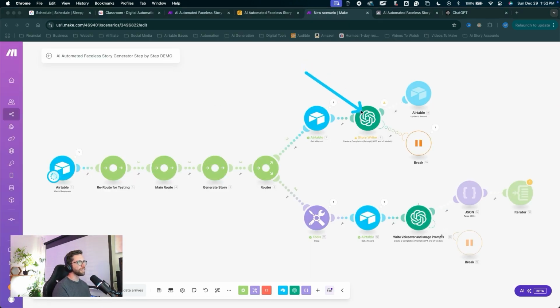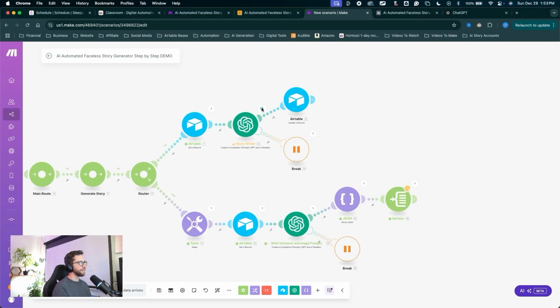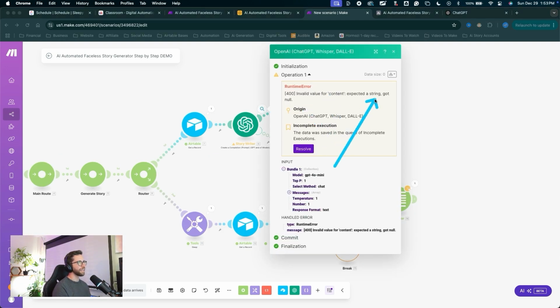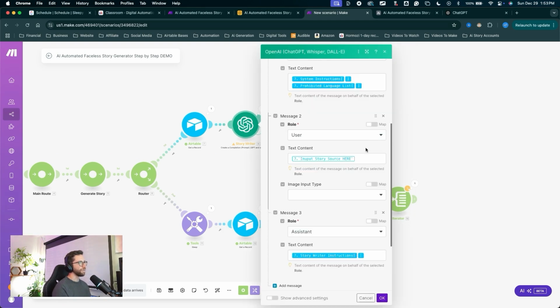So we got an error on ChatGPT here. We'll have to check out what that is, but we're still pushing data down this chain. That is fine. There we go. Let's check out this error. Click on the little bubble, and it's saying we've got some invalid data. If I click in there, check out what we got. We are missing the input story source.